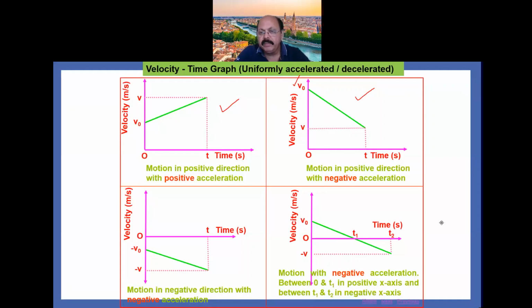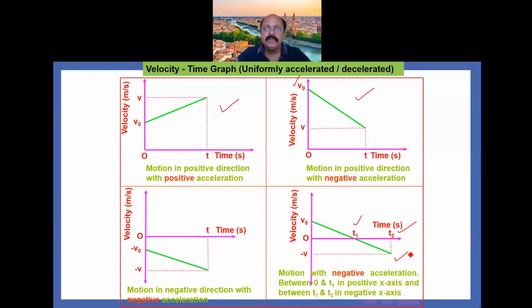When we take between t1 and t2, at that time the graph is in the negative direction, that is in the negative axis. So these are the four velocity-time graphs for uniformly accelerated motion.